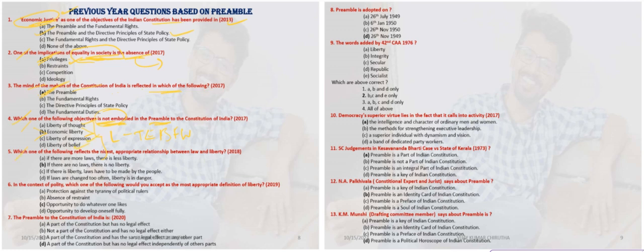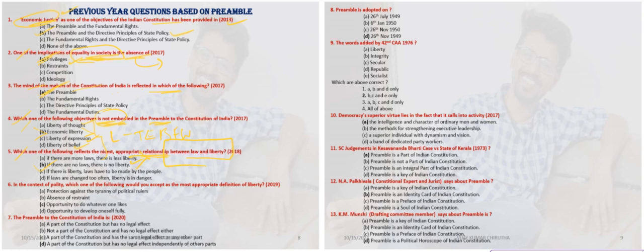And the fifth question: which one of the following reflects the best and most appropriate relationship between law and liberty? The first option: if there are more laws, there is less liberty. It is not the best answer for this question. The second: if there are no laws, there is no liberty.